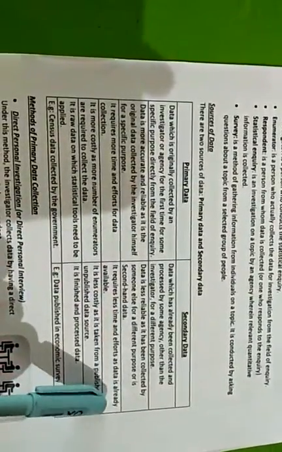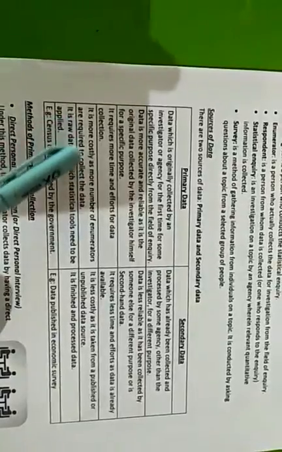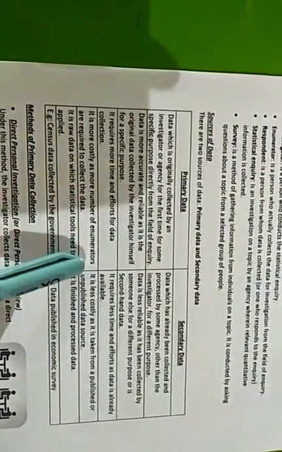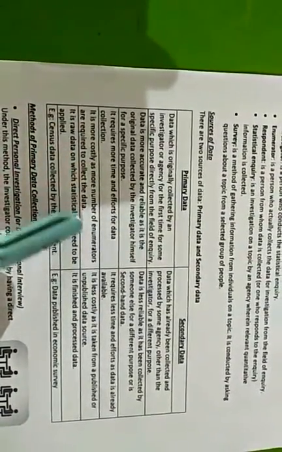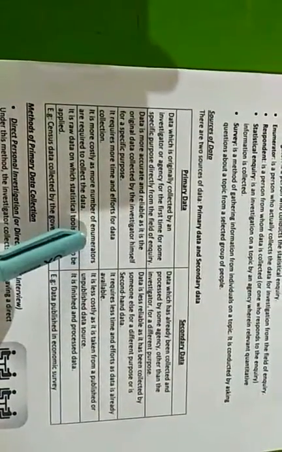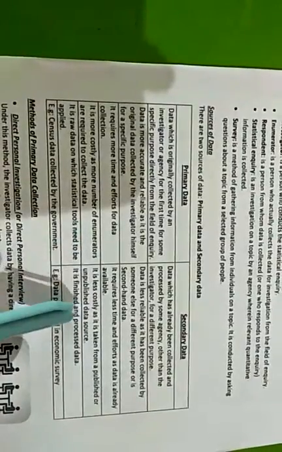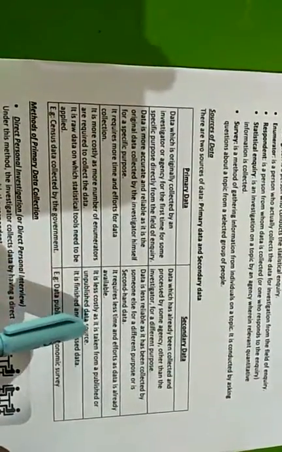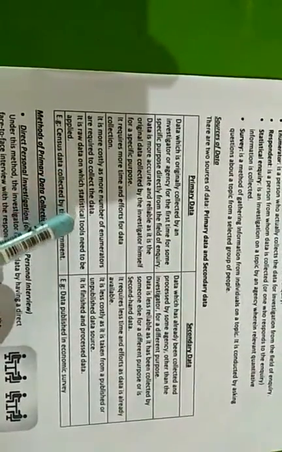and secondary data requires less time and effort. Primary data is more costly as a number of enumerators are required to collect the data and enumerators must be paid by the investigator. So this method is costly in comparison to secondary data. Secondary data is less costly as it is taken from published or unpublished data sources. Primary data is raw data on which statistical tools need to be applied, but secondary data is finished and processed. No need of editing, tabulation is there.